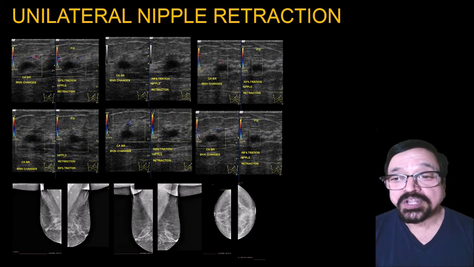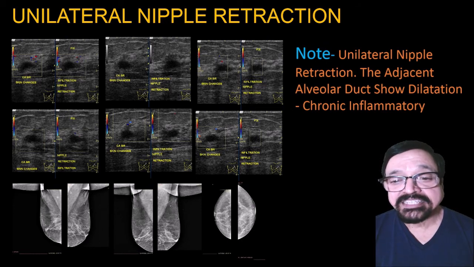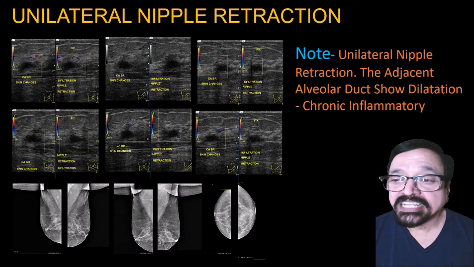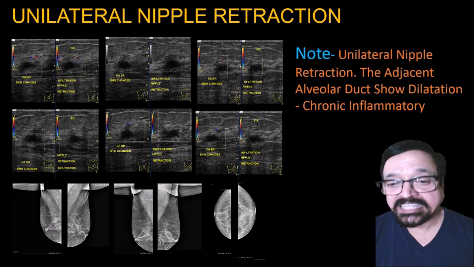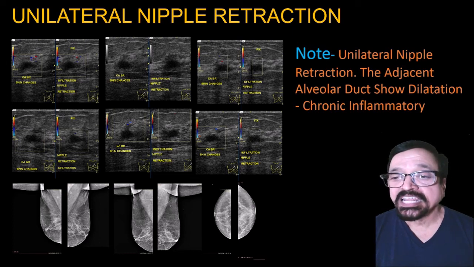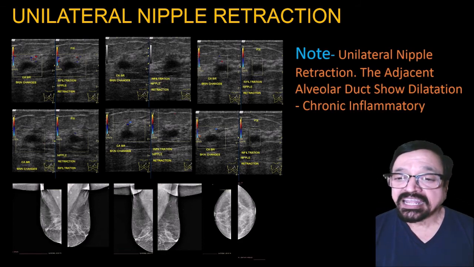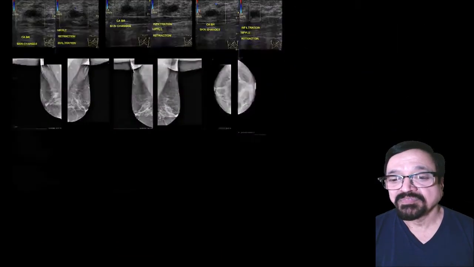Now though there is unilateral nipple retraction, if you see very carefully, there is a dilated duct. They do not form a mass, but they are very suspicious for malignancy. There were skin changes also. So practically, radiologically, it was thought to be malignancy, and ultimately it has turned out to be a malignancy.